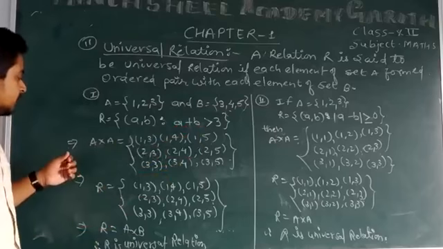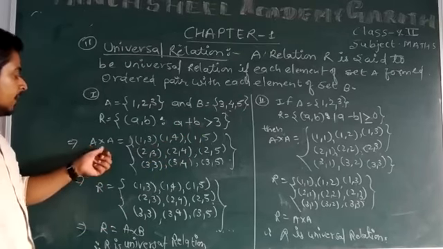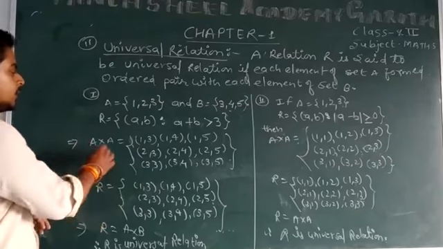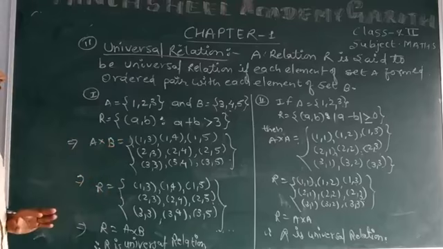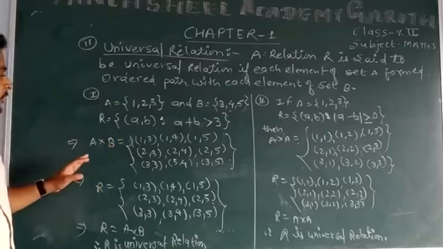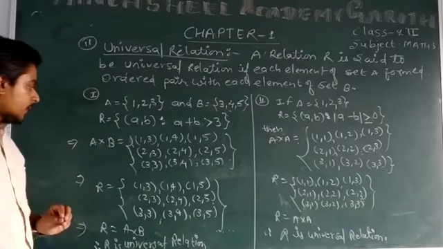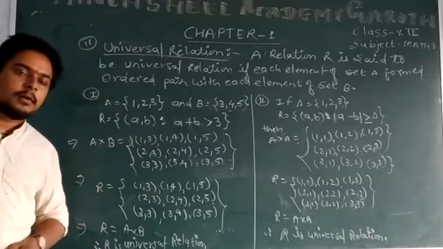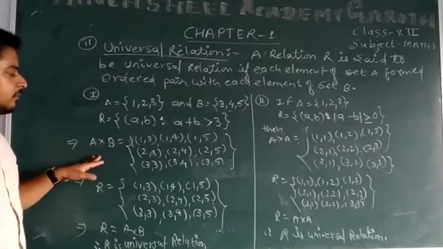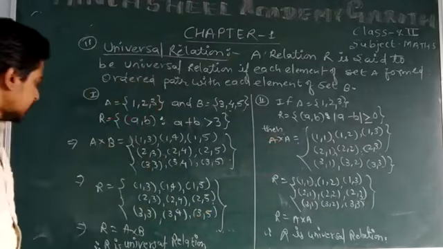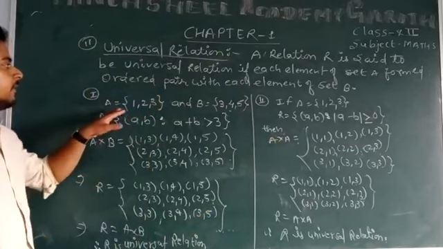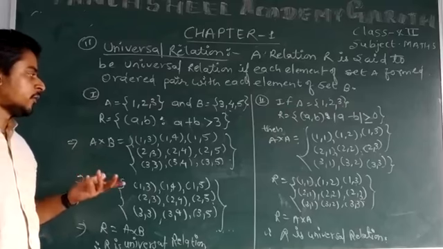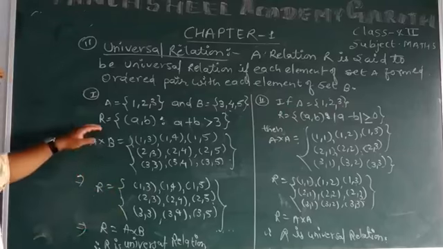Now first we have to find A cross B and get all the possible ordered pairs, the Cartesian product of A cross B. Whenever we talk about a relation, either we have to find A cross B or we can go through A cross B. Here we have two sets A and B, so A cross B is (1,3), (1,4), (1,5), (2,3), (2,4), (2,5), (3,3), (3,4), (3,5), and then we come again to the relation.